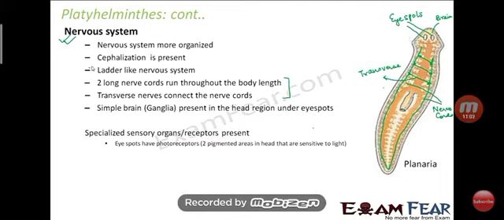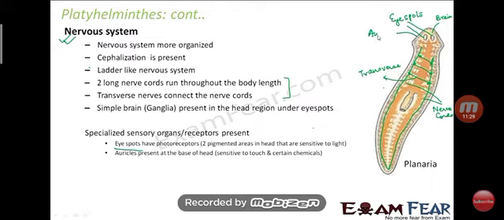Everything is present: nerve cord, nerves, cells, cephalization, and especially sensory organs. Brain is also present. The eye spots have photoreceptors, means these eye spots play an important role, or we can say that they are replaced by the eyes.